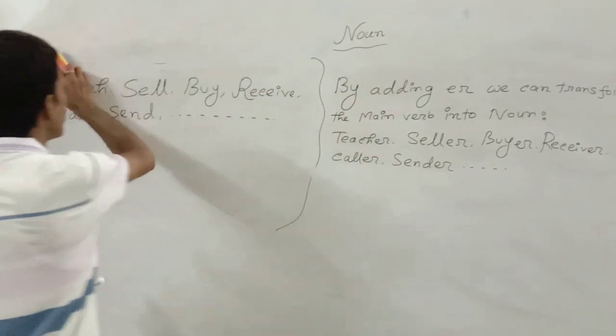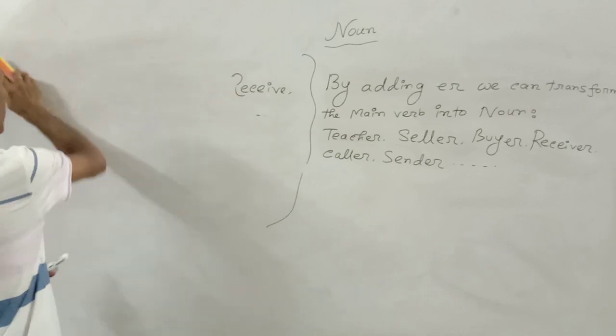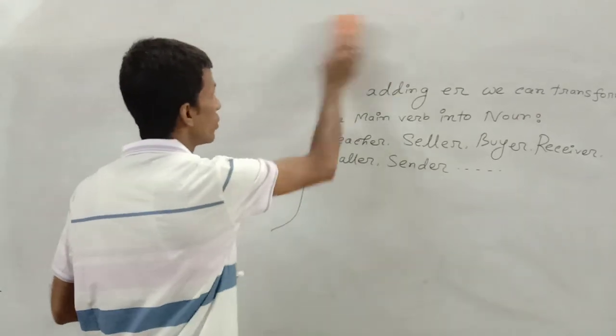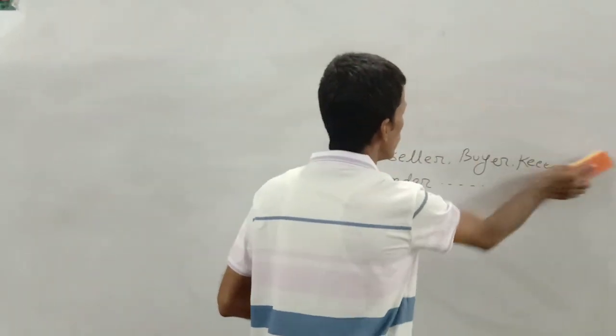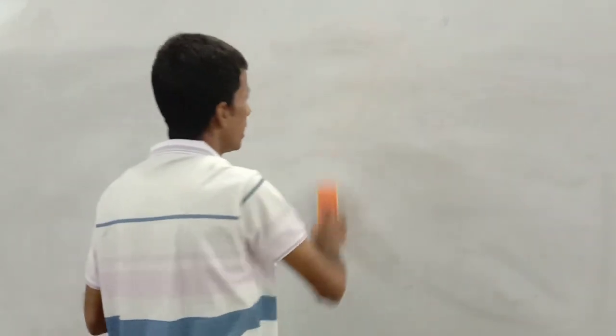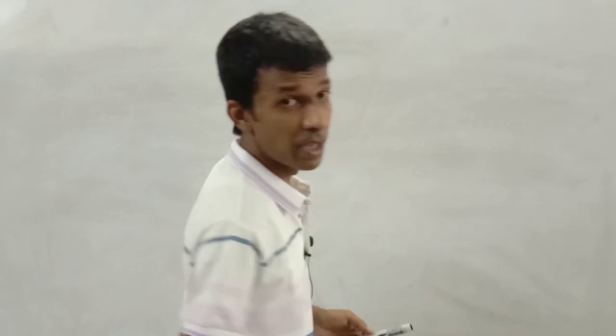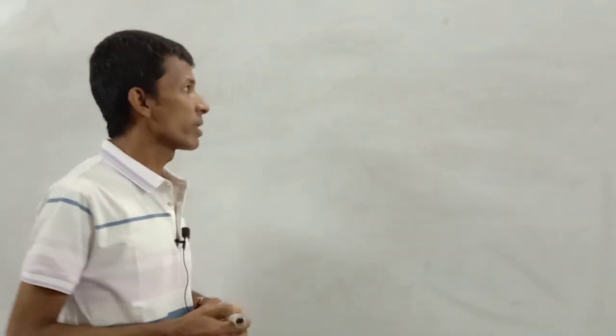Now I am going to explain the reverse way. That means if you are told to transfer the noun into main verb, you will have to efface or omit the main characteristics of noun.